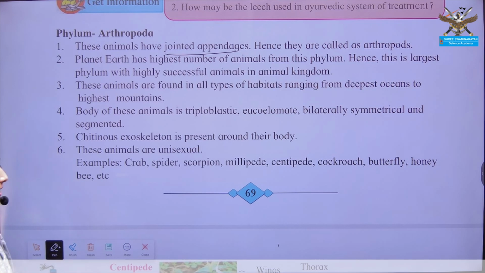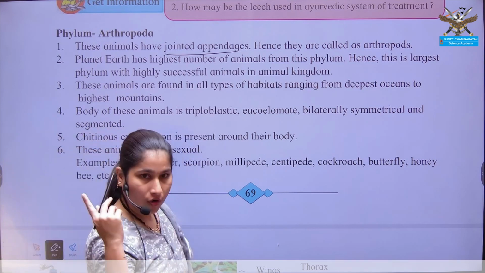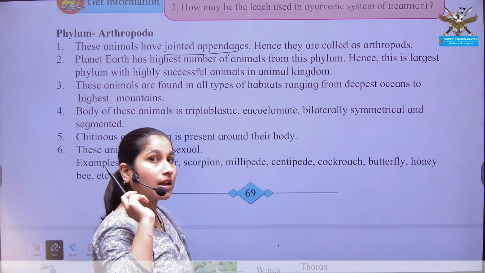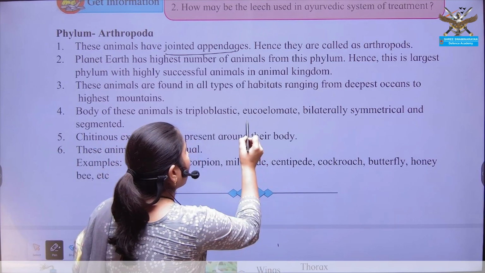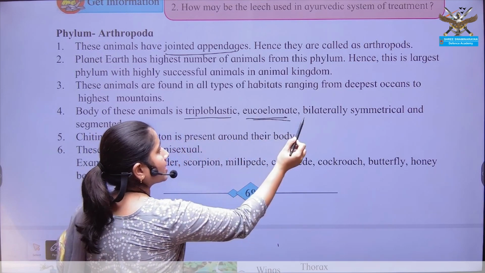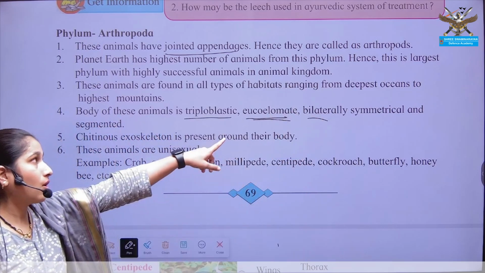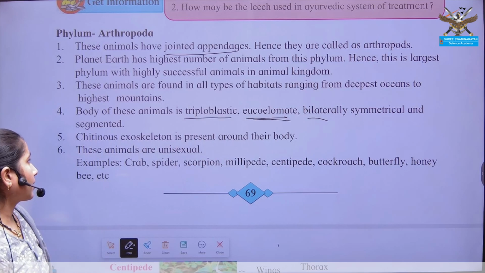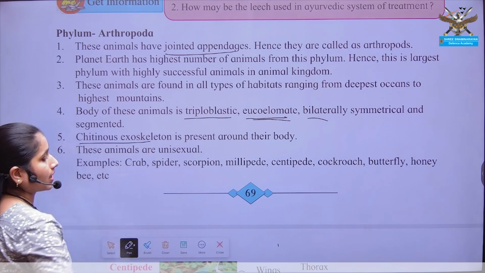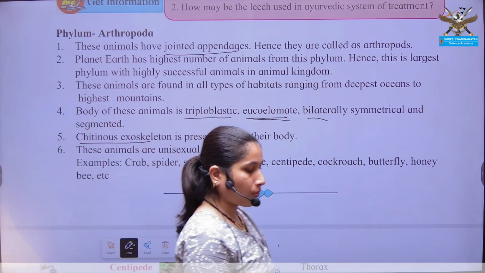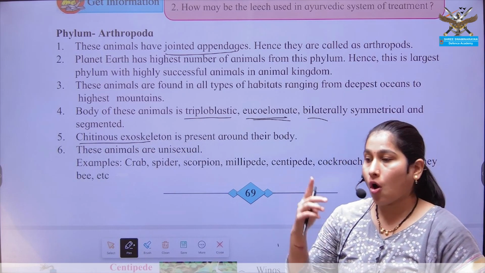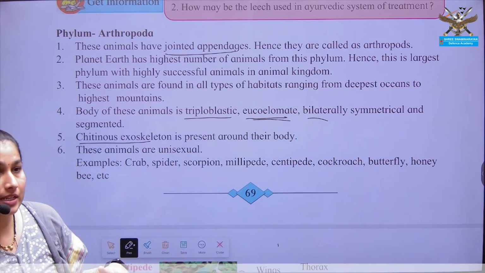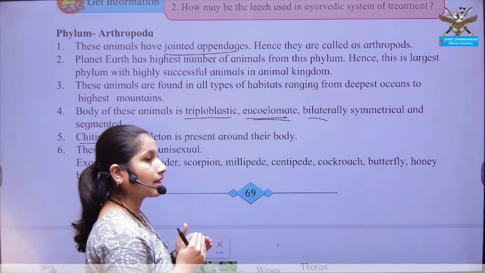Okay, next, we have already discussed that from the Annelida onwards all organisms are eucoelomate. They all are eucoelomate, triploblastic, and which type of symmetry is there? Bilateral symmetry is there. Okay, then chitinous exoskeleton. In arthropoda, the exoskeleton, the external covering for protection, is known as chitin.